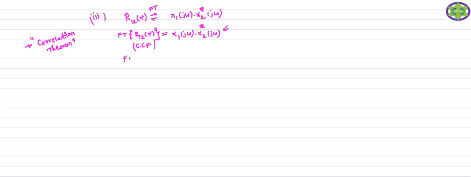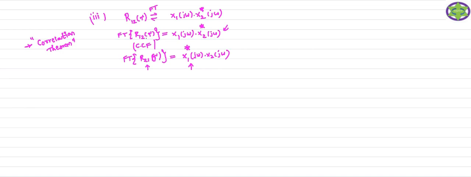So if I take the Fourier transform of R21 of tau, what is the result I can get? The result I can get is x1 conjugate of j omega into x2 of j omega. So this is the result obtained if you take the Fourier transform of the cross correlation function R21 of tau. Since it is R21 of tau, you just take the conjugate for x1. No need to take the conjugate for x2.